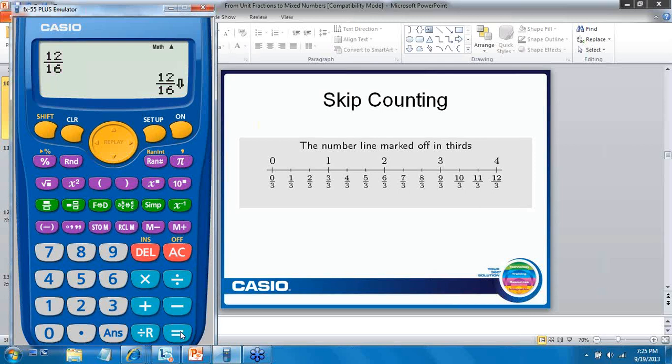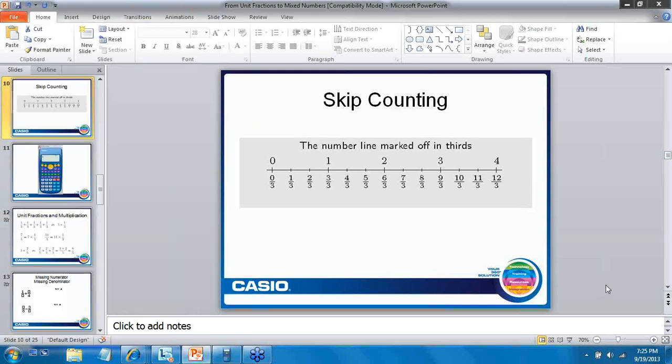So for example, 12/16. If I want to simplify it, and let's say this time I decide to simplify it by 2, and I see 6/8, but I still see that down arrow, which is telling me, you know what, we can still find an equivalent form there. So I'll do it by 2 again, and I get 3/4. So it does become an instructional tool that may help some of your students gain some greater understanding with fractions, but should be used in conjunction with a variety of tools, like a number line where the whole numbers are written on the top and the fraction intervals are written on the bottom. Kind of be helpful.